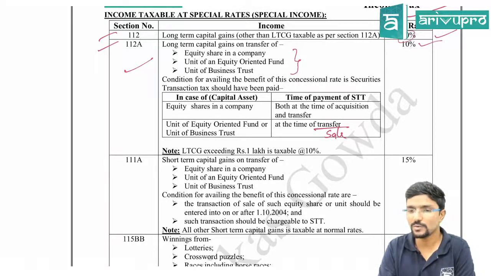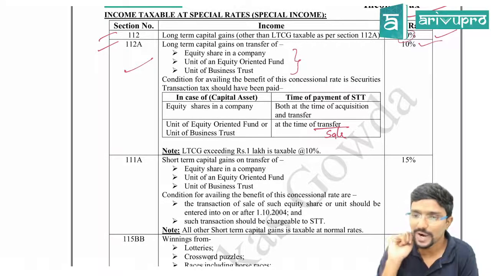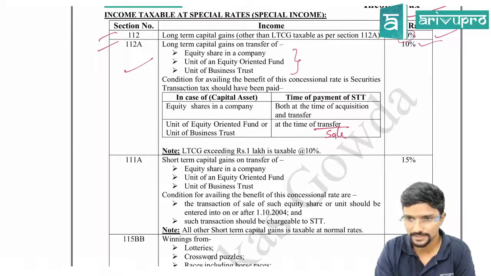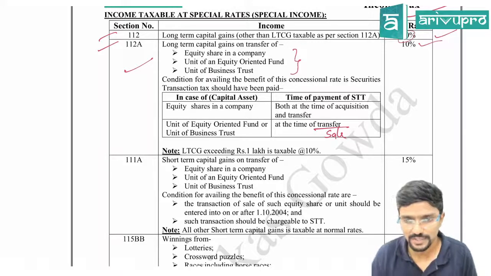How much is taxable? Only 50,000 is taxable. At what rate? 10%. Clear? Chalo. Hope you guys are clear.